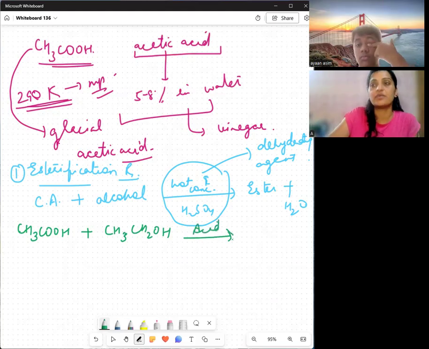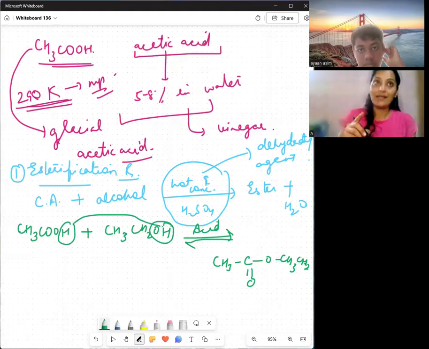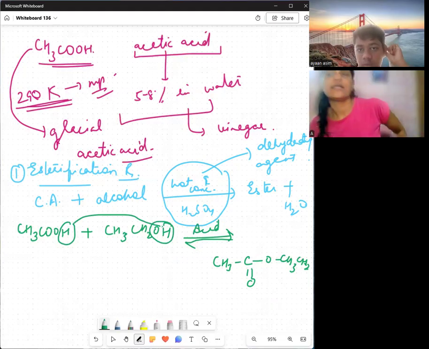Actually, it is a reversible reaction, so I'm going to write it like this. Here, this hydrogen along with this OH move apart and form a molecule of water, and hence an ester is formed.